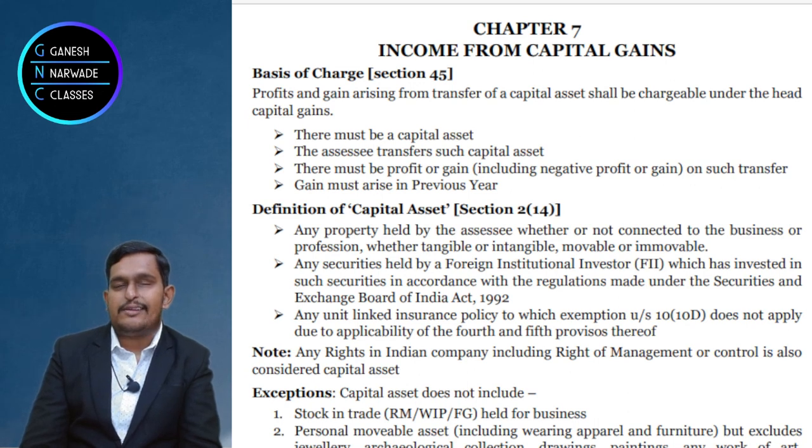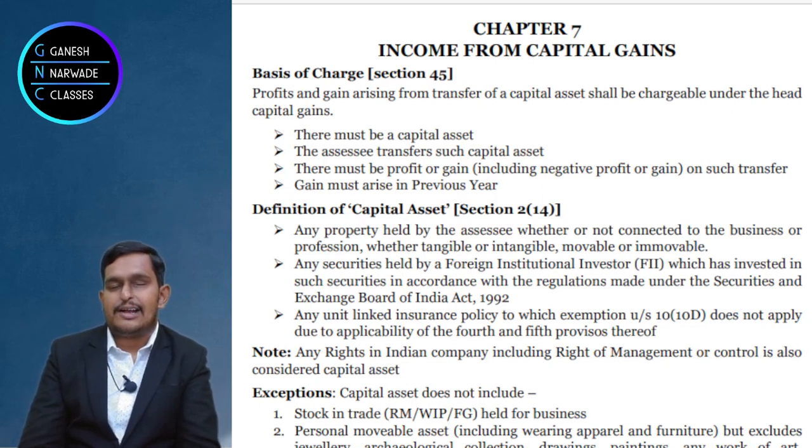That's okay. But the point is, what is a capital asset, right? And why should we learn these conditions actually? 4 conditions are important. Why? Because if you don't know the conditions for charging a particular income under a particular head, then you may charge the income under the wrong head. Correct? So that's why we should know the conditions, and that's why I repeated it so many times.